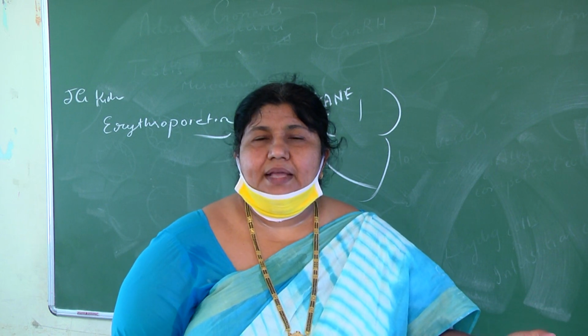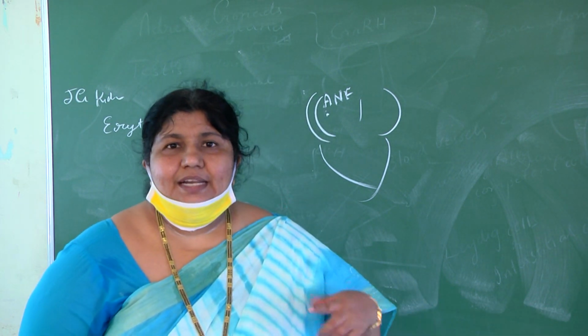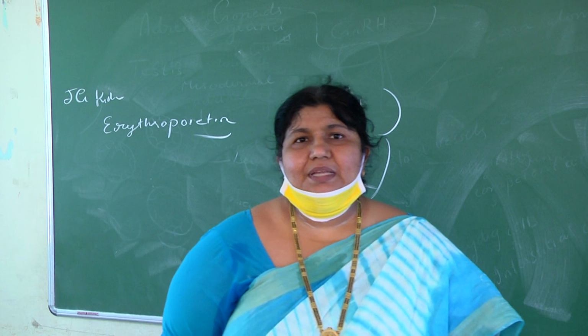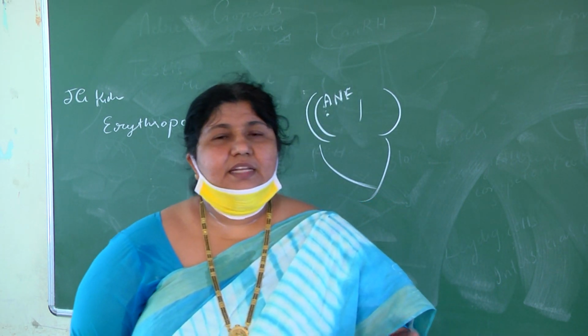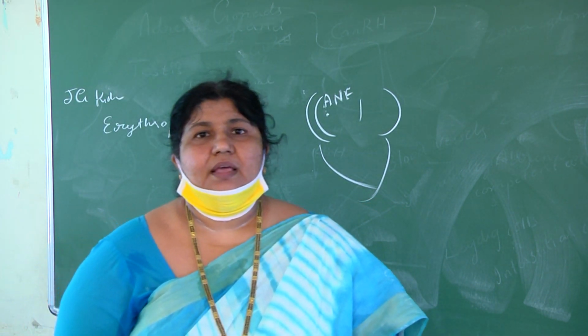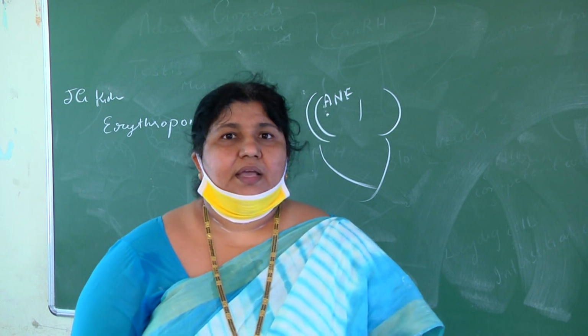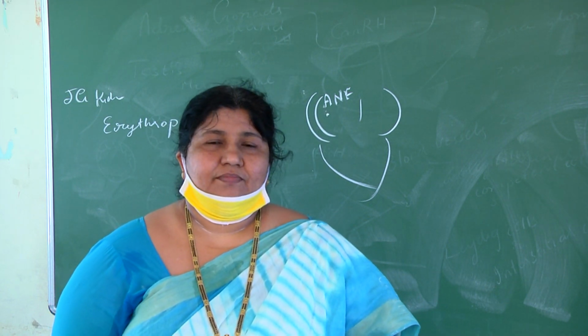Secretin makes the pancreas release only water and bicarbonates, but pancreozymin, CCK-PZ, makes the pancreas release its enzymatic juice.